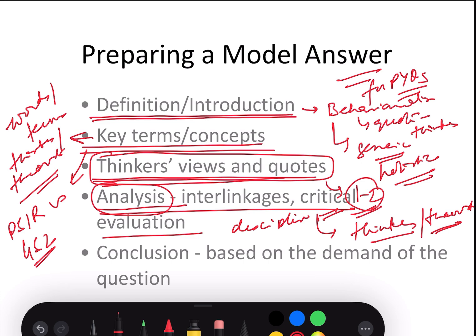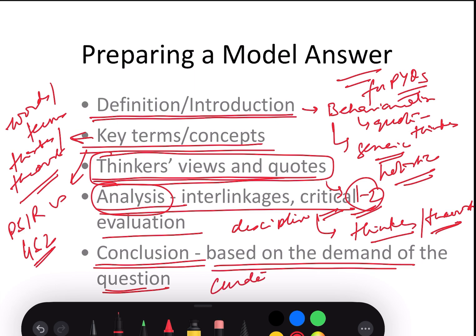And lastly, a conclusion. It would be difficult to prepare a model conclusion because it would depend on the demand of the question and you might not be able to predict that well in advance. So have a very generic conclusion that you can curate as per the demand, as per your answer in the exam hall.